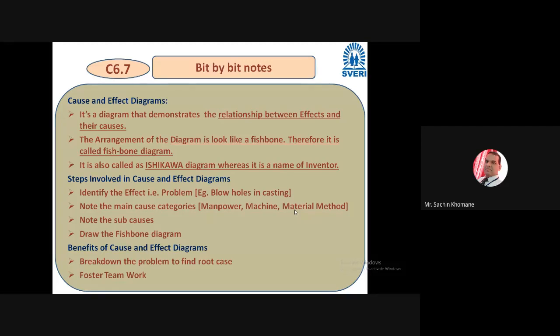So what are the benefits of it? You can break down the problem to find out the root cause. You will identify where the exact problem is. There are main causes like manpower, machine, material, method. Exactly where the problem is, you can easily identify with the help of this cause and effect diagram. And here people will get motivated towards teamwork. So let us discuss this diagram with an example in detail, so that you will get a clear idea about the fishbone diagram.